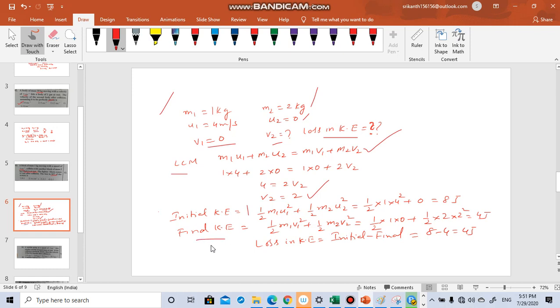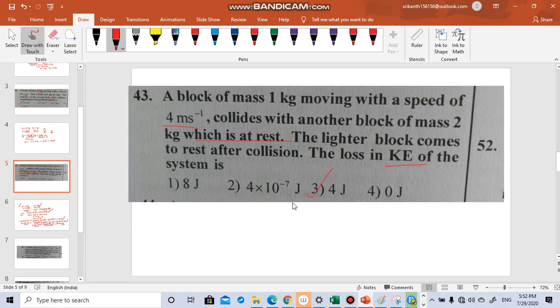Now we have to find final kinetic energy. In final kinetic energy, v1 is equal to 0. So half m1 v1 square, this term becomes 0. Plus half m2 v2 square. This term is half into m2. m2 is 2. And v2, v2 we have just worked out. It is 2. So half into 2 into 2 square. It is 4 joules. So this is the initial kinetic energy. This is the final kinetic energy. The loss is initial minus final energies. So it is 4 joules. So this option is correct.